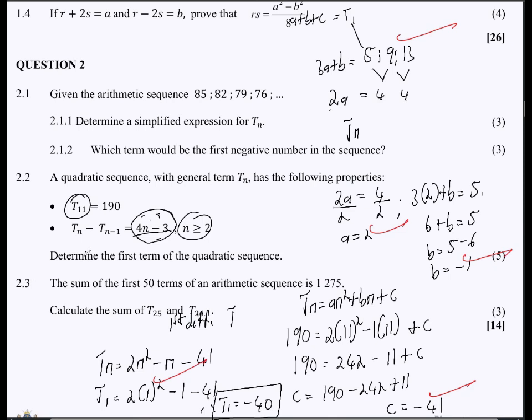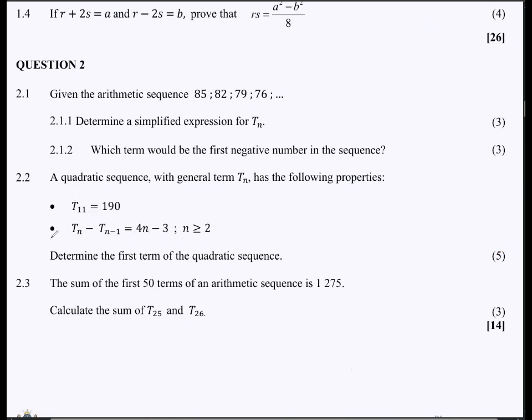Pretty interesting question there. Now, the sum of the first 50 terms of an arithmetic sequence is 1,275. Calculate the sum of T25 and T26. Note this, the sum of the first 50 terms of an arithmetic sequence. Let's start with the Sn formula. You can find the formula from your data sheet, just the last page of your question paper. So this is n over 2 times 2a plus n minus 1 and then d, right? Note we are solving 2.3 here.